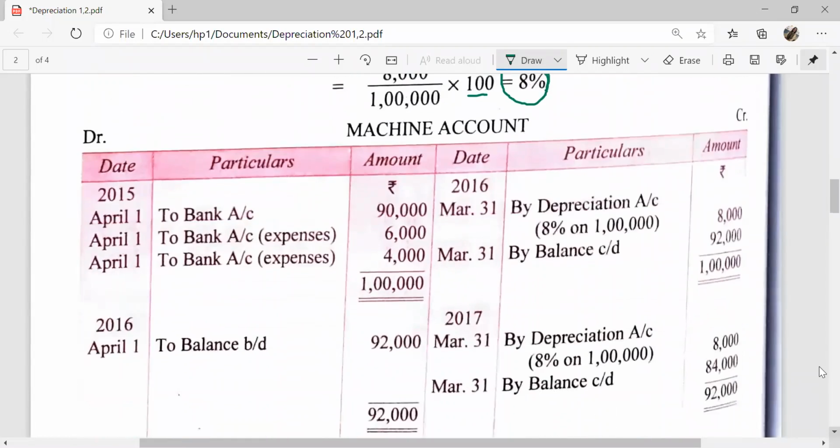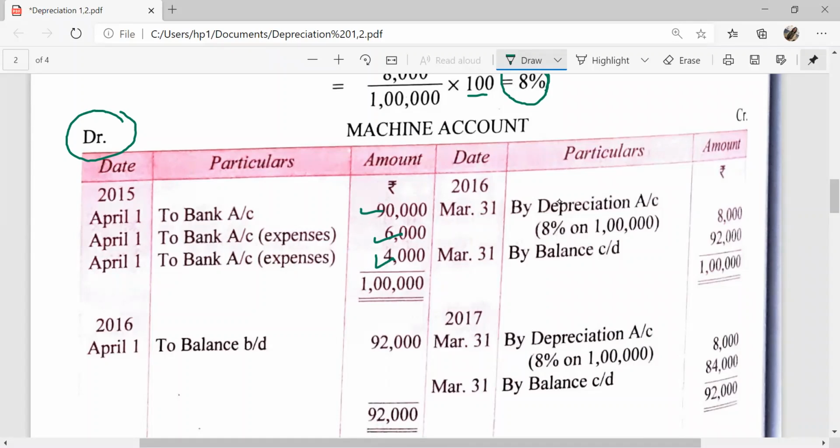Machine account. The first entry when the machine is purchased on 1st April 2015. Then the entry is asset account debit to bank: machine account debit to bank 90,000 and to expenses. You can show the expenses separately, and alongside that you can also show 1 lakh directly. Machine account debit to bank. Here machine account is debited, we will record on the debit side, but we will write to bank account. 6,000 and 4,000 are expenses and the value of the machine was 90,000.